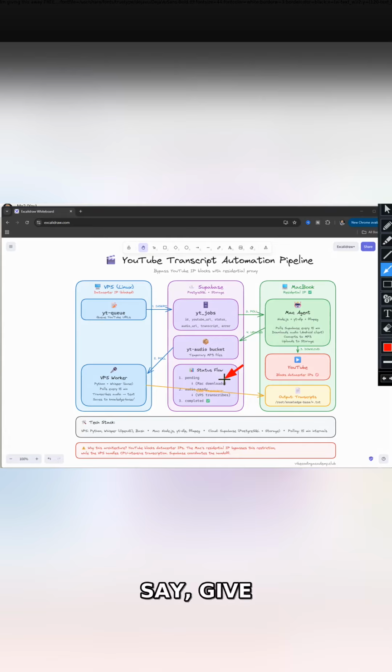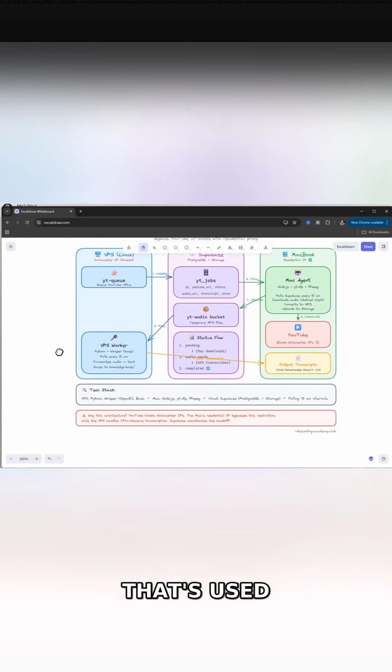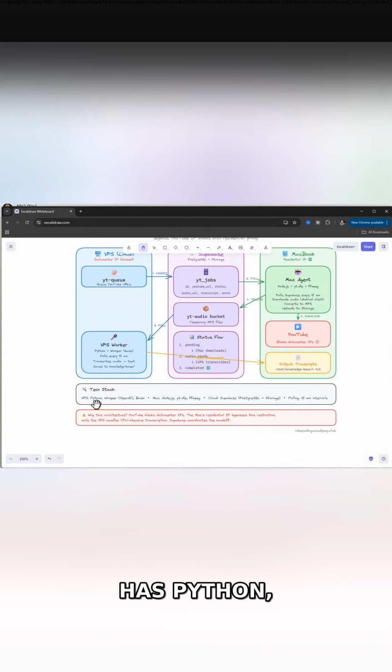This little job here, I can say, give me the status, and it'll spit out the status of any job or how many jobs are running. And the tech stack that's used is we have a VPS, which has Python, OpenAI Whisper. We have some Bash scripts running as well. We're using Node.js on a MacBook Mini.